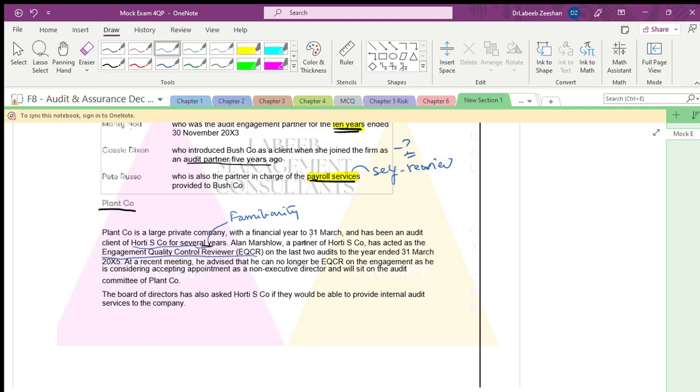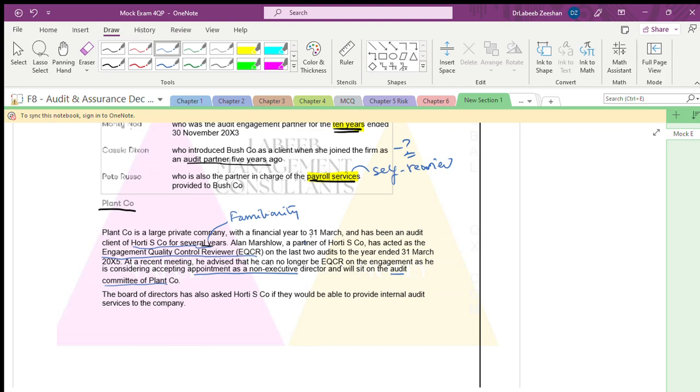ACCA for the last 2 decades. And at the recent meeting, he is advised that he can no longer be ECR on the engagement, as he is considering the appointment as a non-executive director, and he'll sit on the audit committee of the plant. Fine. No, that's the basic thing. Means he can have only one. He cannot have 2. He cannot be, okay. Then he has expressed his opinion that he will become a non-executive director.